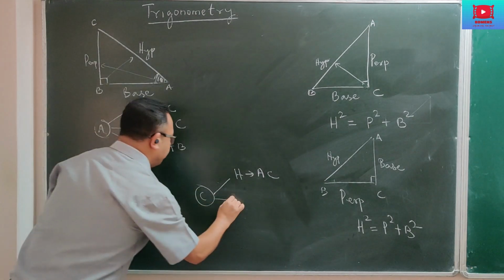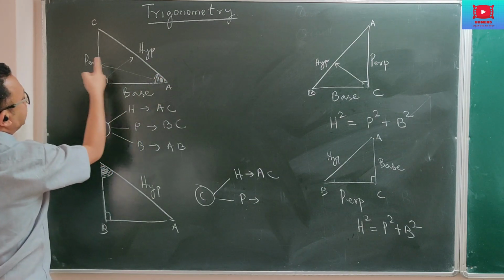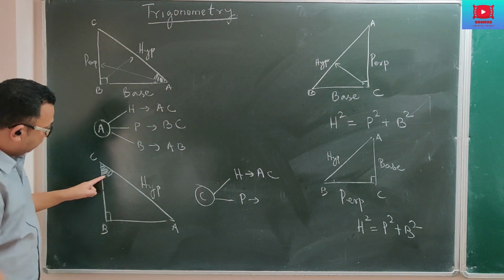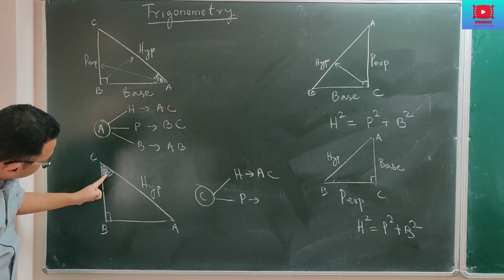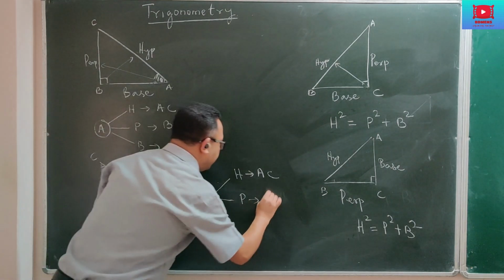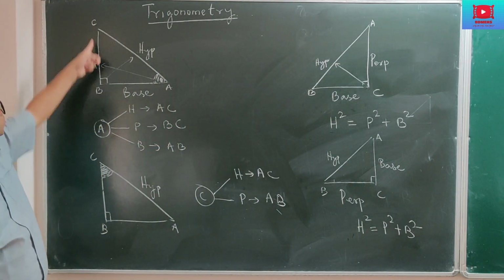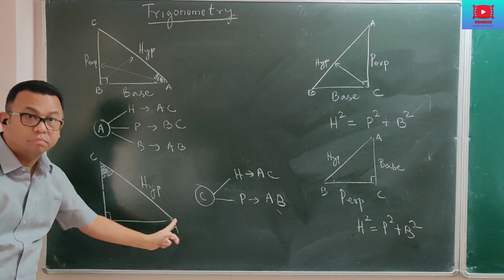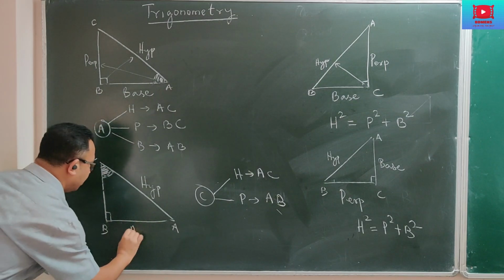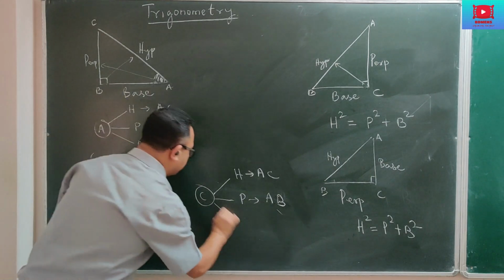Now, perpendicular. As I told you, perpendicular means the side opposite to the angle of reference. This is the angle of reference. Opposite to the angle of reference is the perpendicular. Since our angle of reference is here, the side directly opposite to that angle is this one, AB. So our perpendicular becomes AB. Previously our perpendicular was BC, this one. But now the perpendicular has become this lower side. What we previously considered as base has now become perpendicular because of this angle of reference. And similarly, the last one, base.